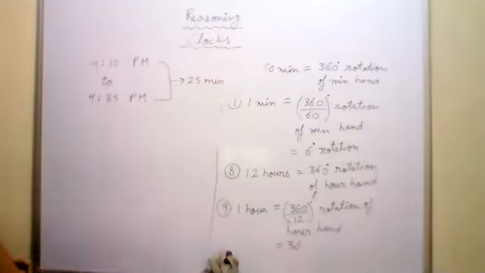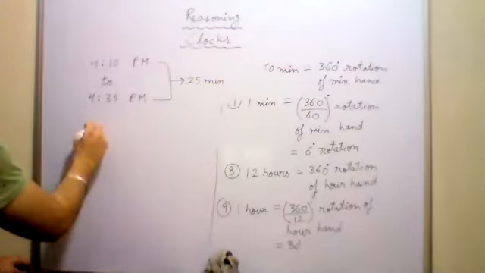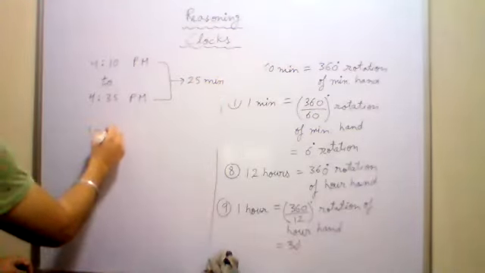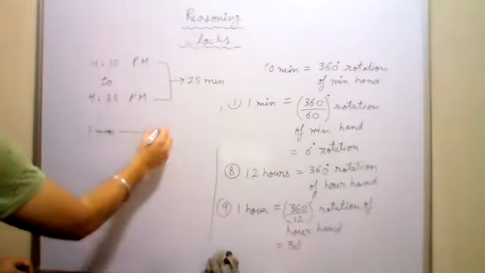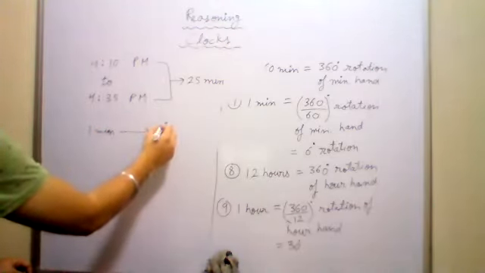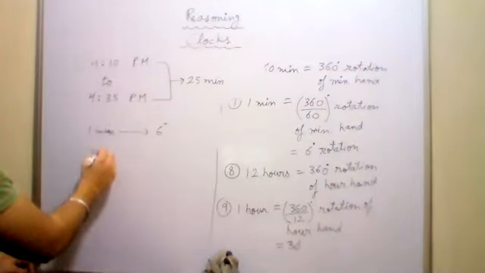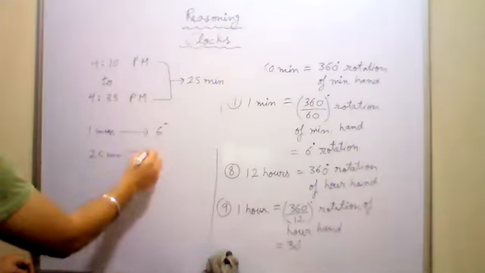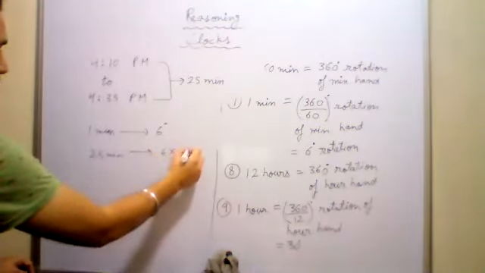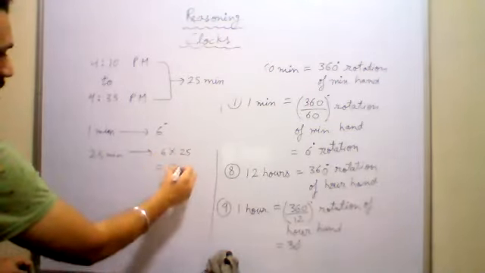So what is the angle covered in 25 minutes? In 1 minute the angle covered is 6 degrees. Unitary method, do you remember it? So in 25 minutes what will be the angle covered? 6 multiplied by 25, that is 150 degrees.